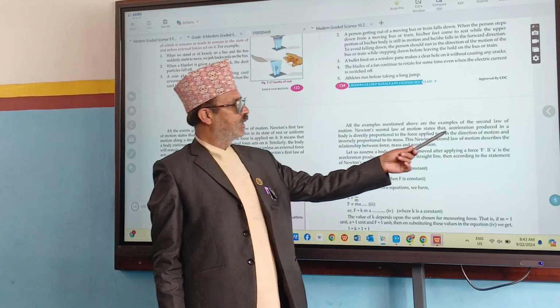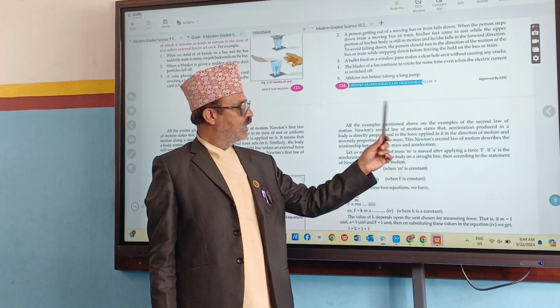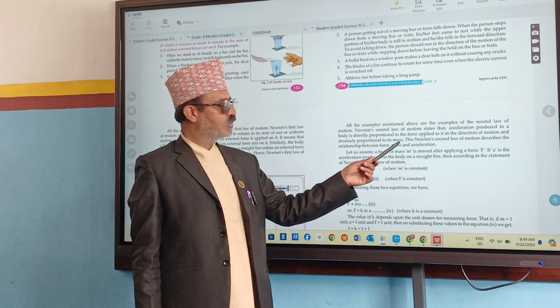Second law of motion, what does it say? Here it is given: acceleration produced in the body is directly proportional to the force applied to it in the direction of motion and inversely proportional to its mass.